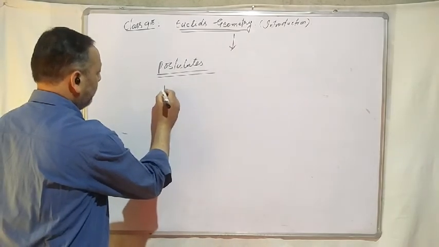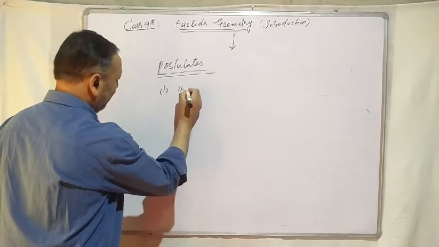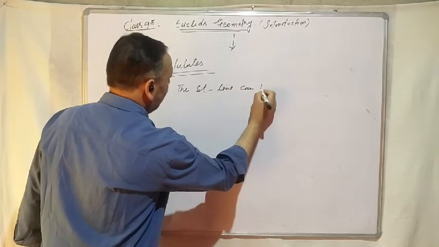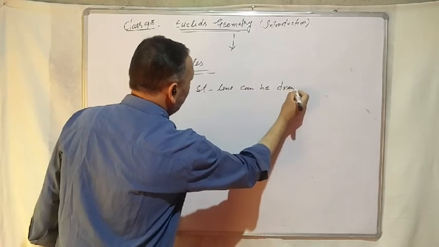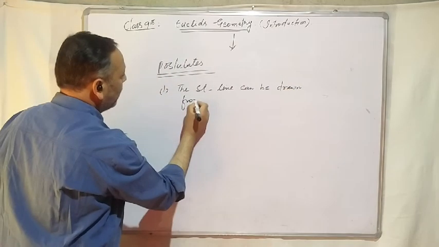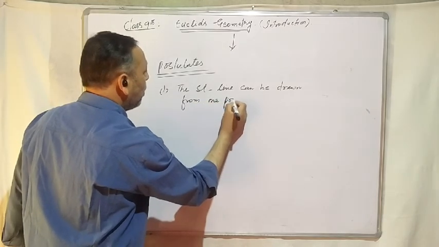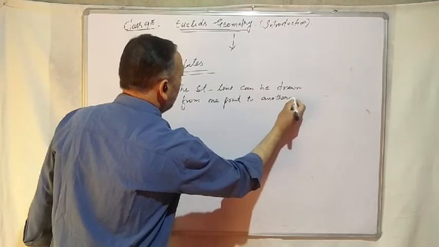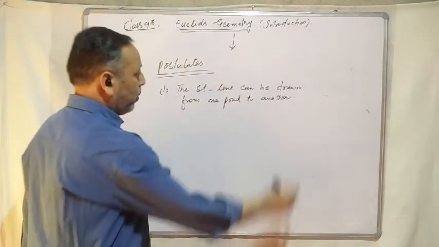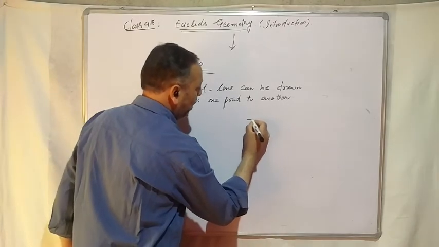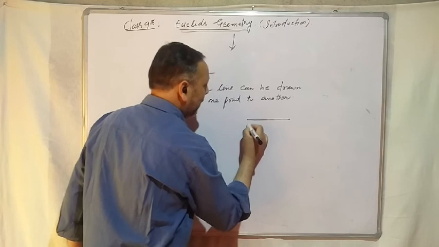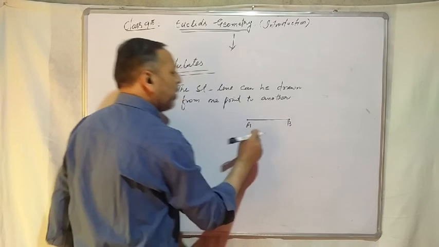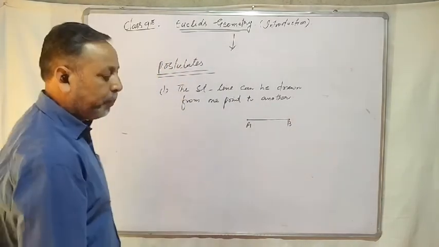Number 1, a straight line can be drawn from one point to another. यानी एक स्ट्रेट लाइन एक पॉइंट से दूसरे पॉइंट तक हम ड्रा कर सकते हैं. If A and B are 2 points, then we can draw a straight line from point A to point B, or we can draw a straight line from point B to point A.